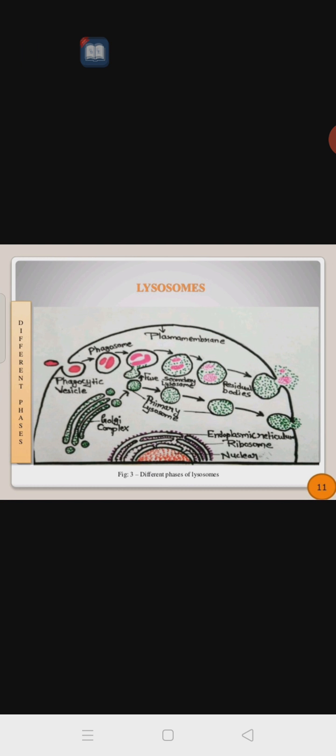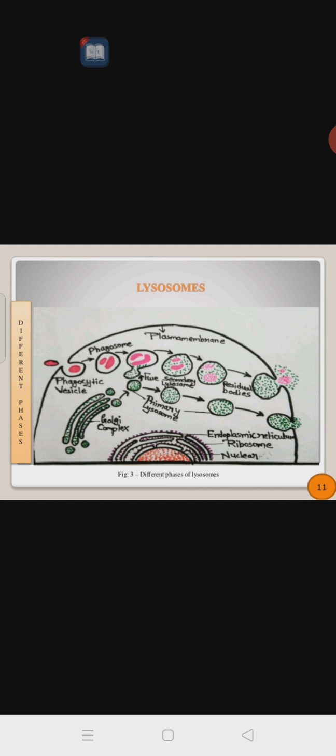So like this polymorphism occurs within the cell. The primary lysosome: endoplasmic reticulum is there, ribosome is there, so from that it will originate. The Golgi complex also forms the primary lysosome, like this occurs. In the second form, what will happen? The phagocytic vesicle will fuse with the foreign body, then it forms the residual bodies.